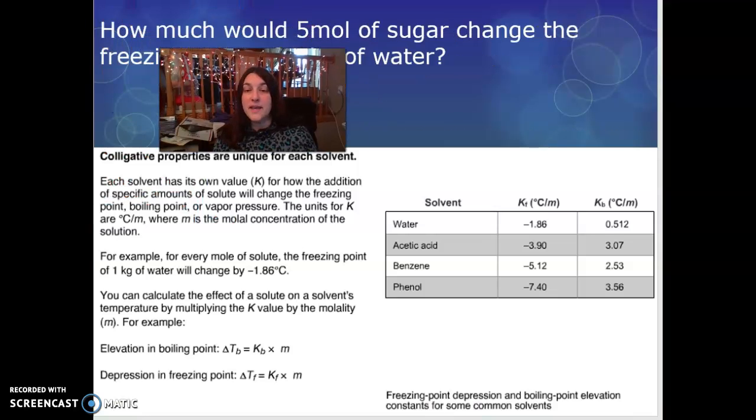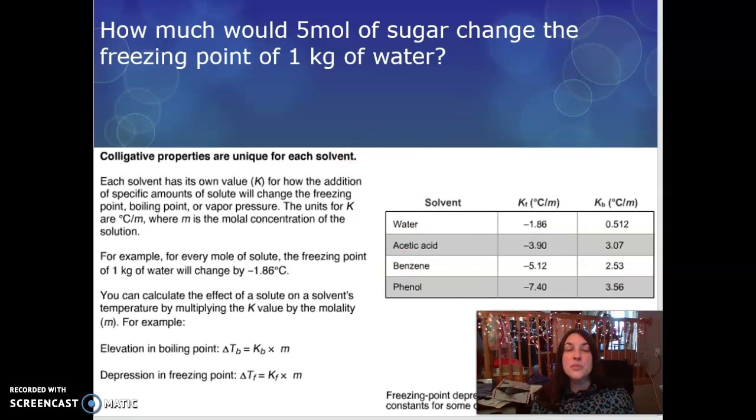All right, let's do some math problems. How much would 5 moles of sugar change the freezing point of 1 kilogram of water? Now remember, you have this on your cheat sheet. It mentions colligative properties are unique for each solvent, and it gives us a few examples here: water, acetic acid, benzene, and phenol, which is an alcohol. We have our K. Each solvent has its own value, K, for how the addition of specific amounts of solute will change the freezing point, boiling point, or vapor pressure. We're only dealing with freezing and boiling points.